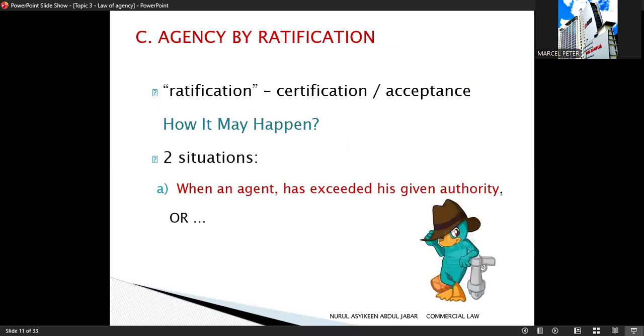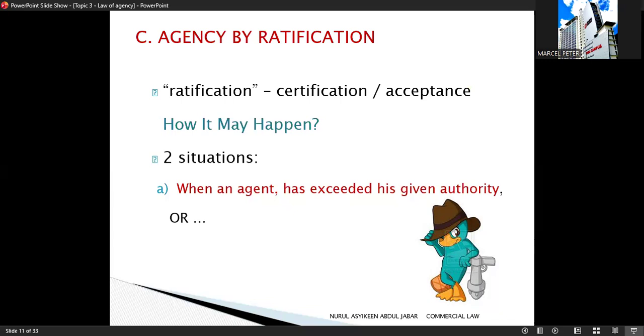Next, we move on to agency by ratification. First, let us understand the word ratification. Ratification here means acceptance or approval. Agency by ratification happens when a person acts without authority or goes beyond the authority given, and later the principal accepts or approves the act. Once the principal approves, the law treats the act as if authority existed from the beginning.